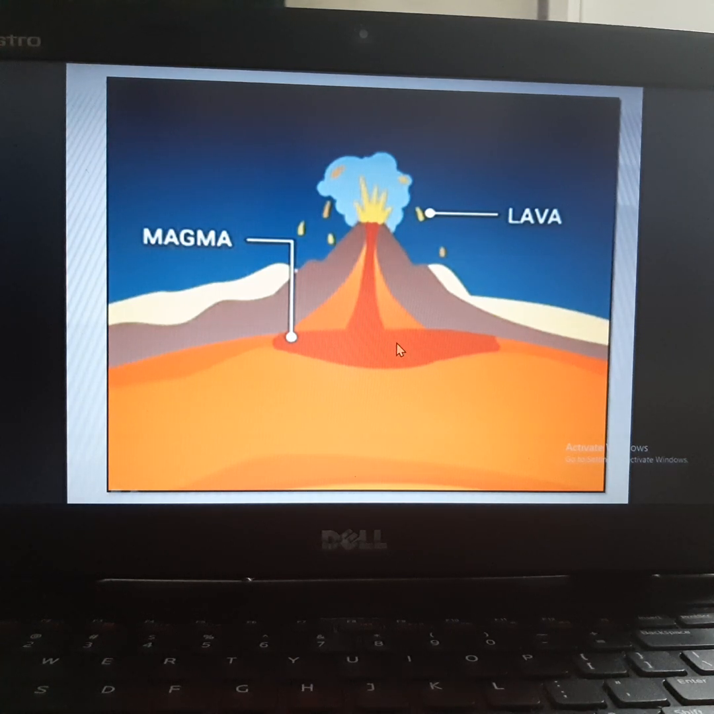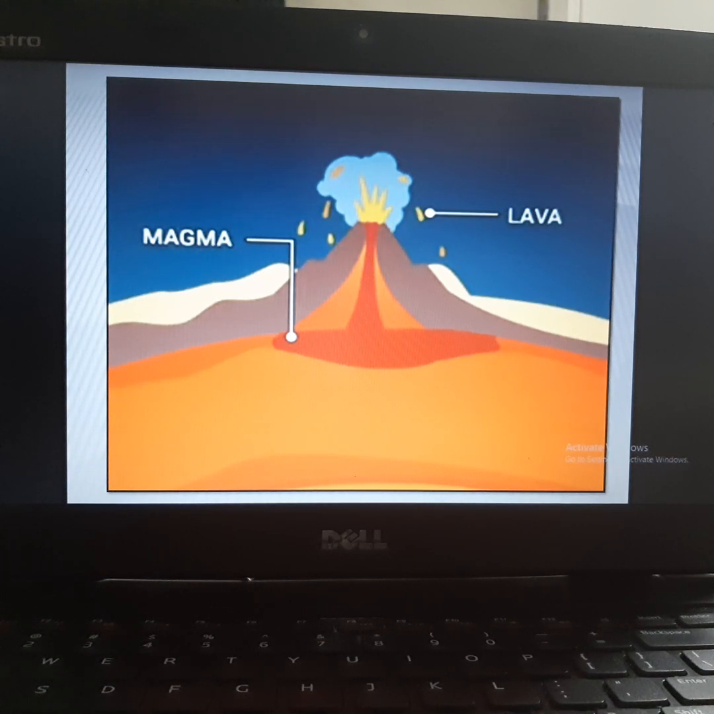When it cools down, the material formed from it is called granite. So when it is below the surface and it cools, it forms one type of rock, granite.